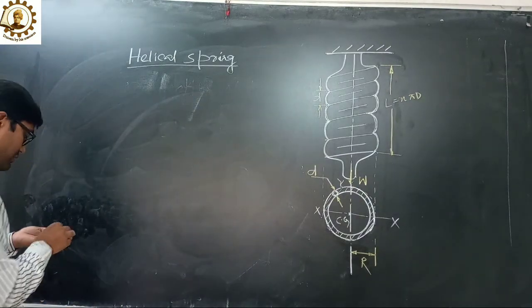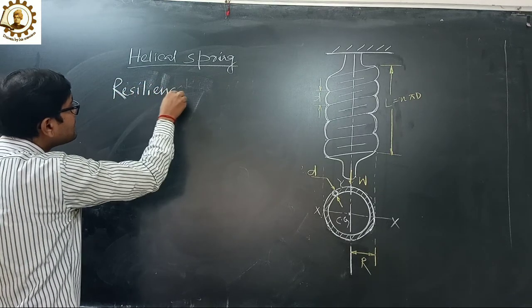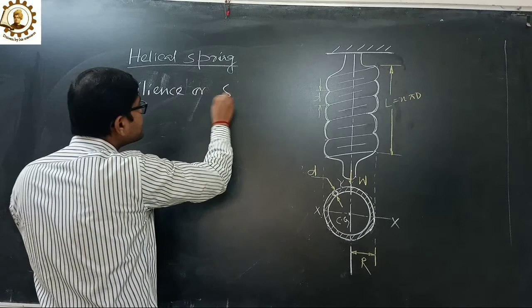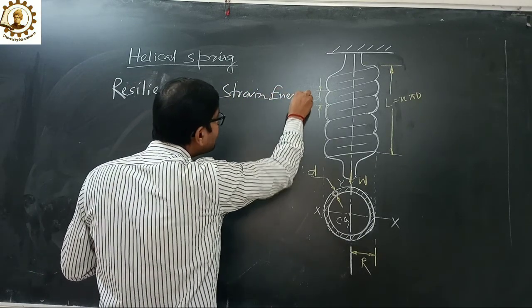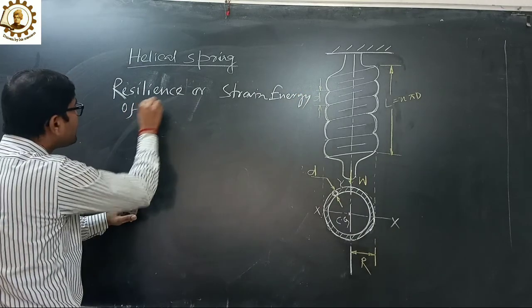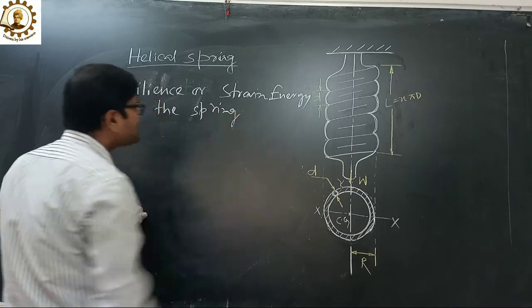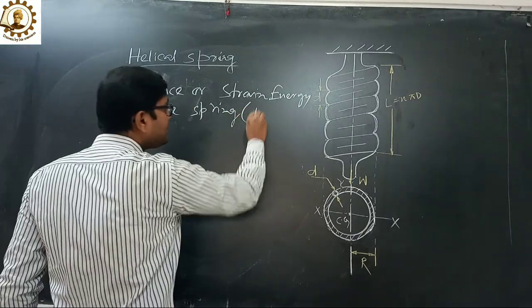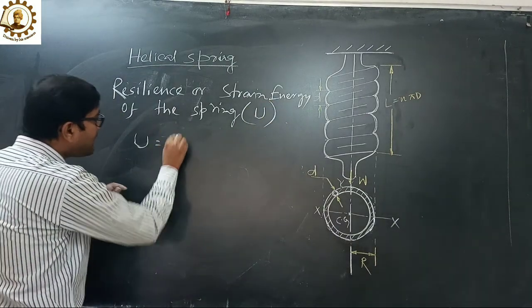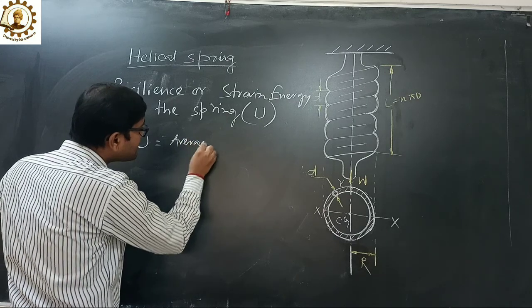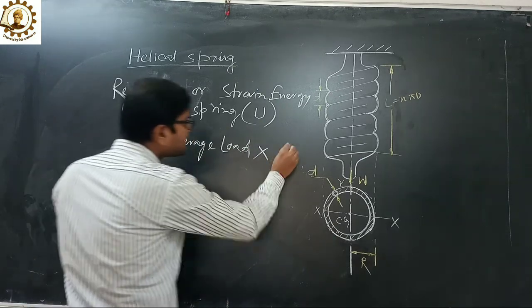Now we can find the resilience or strain energy of the spring. It is symbolically denoted by U. U equals average load into deflection.